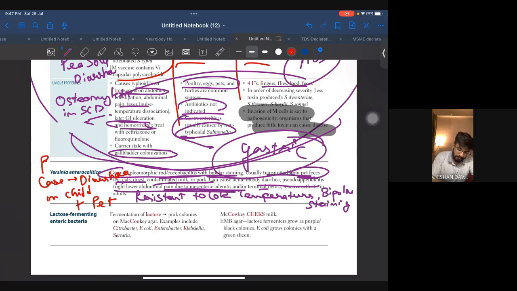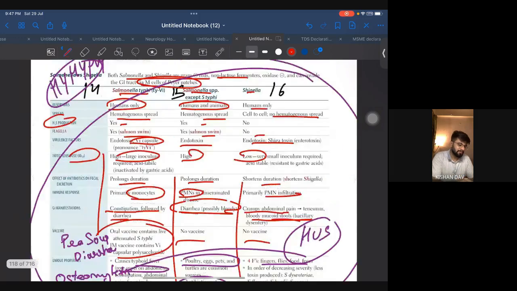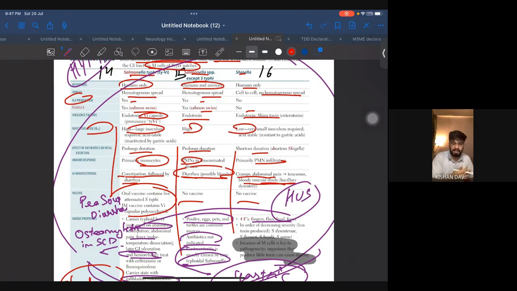And here it will be bloody diarrhea. Remember bloody diarrhea. Wherever you see bloody diarrhea, try to remember where they have given bloody diarrhea. Okay? Because even that is going to help you in the differential diagnosis. Okay? So lactose fermenting bacteria, they have given you what are the bacteria. Just look at them. So basically we finished one more class of bacteria.